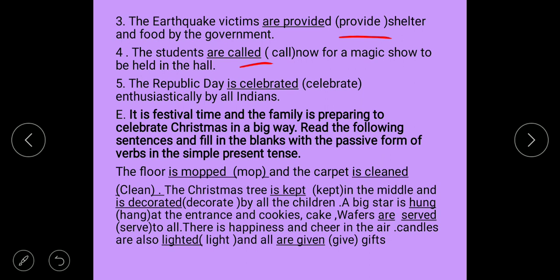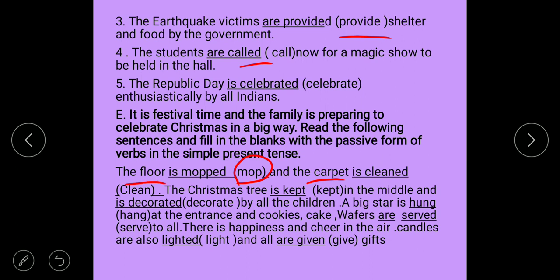Next is, it is festival time and the family is preparing to celebrate Christmas in a big way. Read the following sentences and fill in the blanks with the passive form of verbs in the simple present tense. The floor, mop is the given word, so the floor is mopped. Carpet is cleaned. The Christmas tree is kept. In passive voice always use the verb's third form, and according to the subject: if the subject is singular, then is, and if plural, then are.